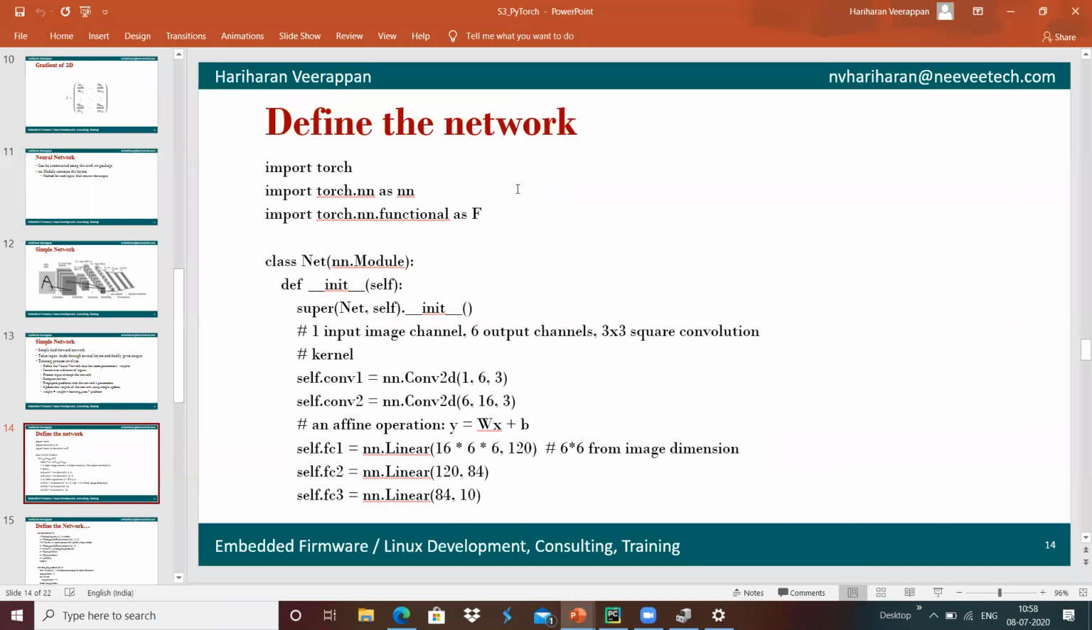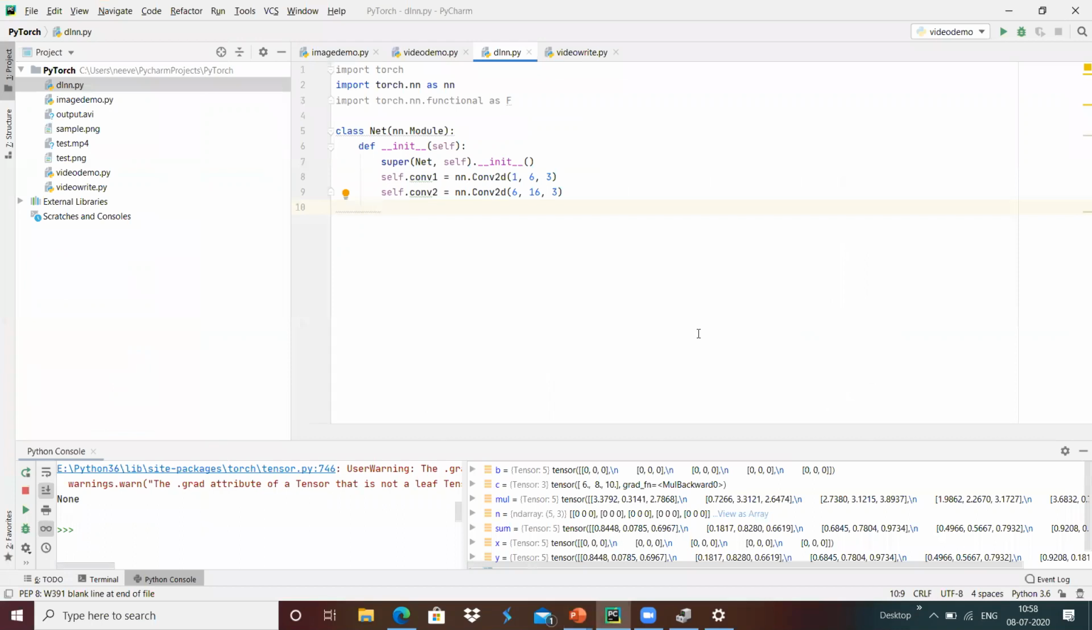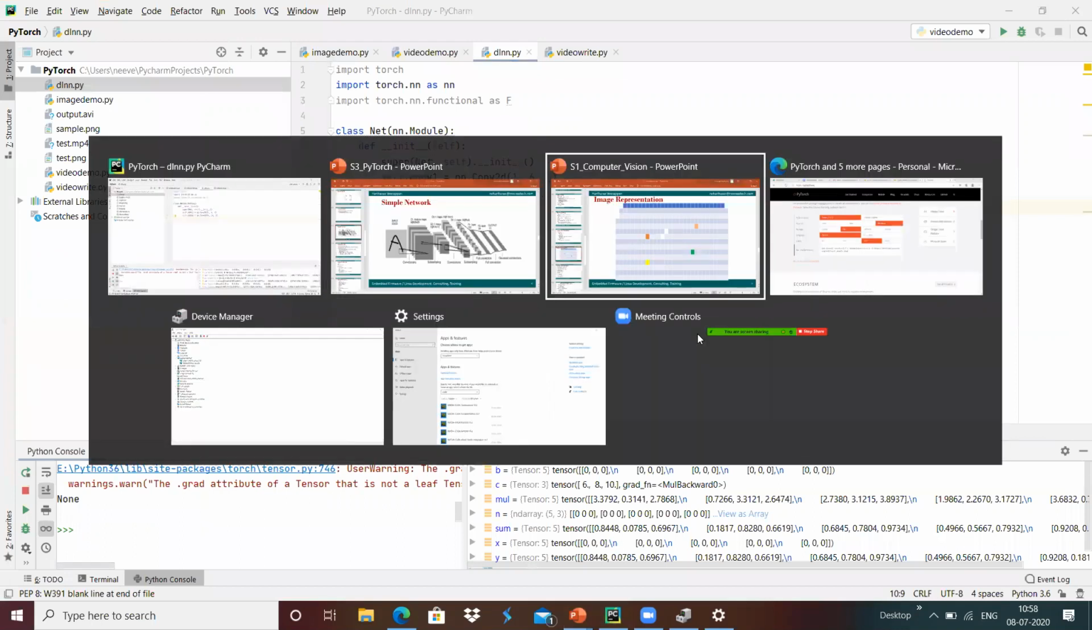Once it is done, we have to do the image dimension transformation into a linear format. I'm going to create three linear conversions here, the linear layers 1, 2, 3, which we are going to create with the help of the linear function.